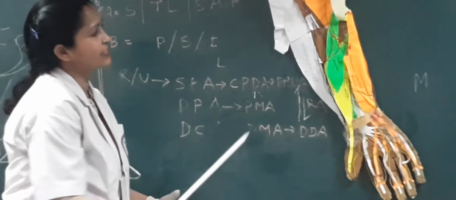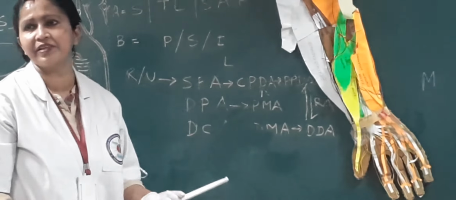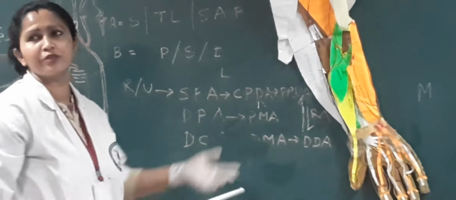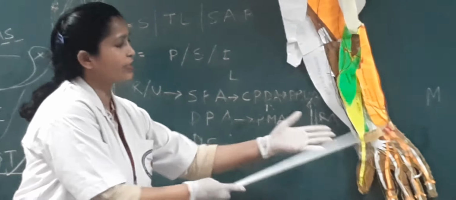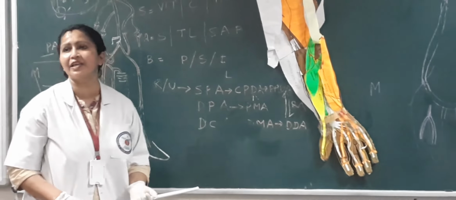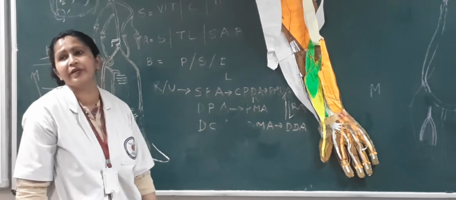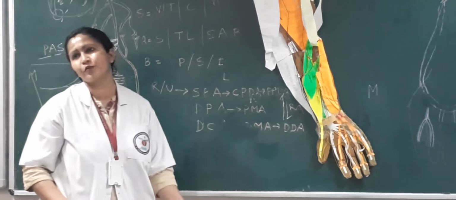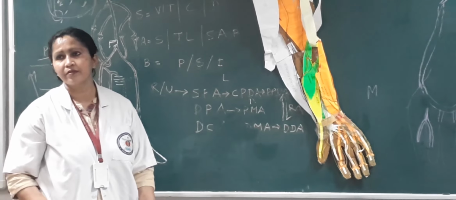Flexor digitorum superficialis is supplied by the median nerve. It passes across the elbow joint, so it is a flexor of the elbow joint. It passes across the wrist joint, so flexor of the wrist joint. It passes across the metacarpophalangeal joint, so flexor of the metacarpophalangeal joint, as well as flexor of the proximal interphalangeal joint. Okay.